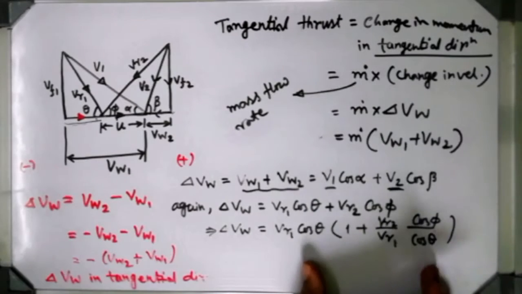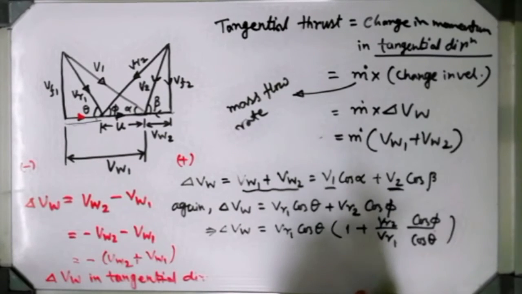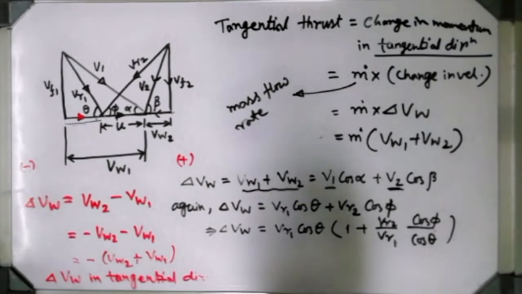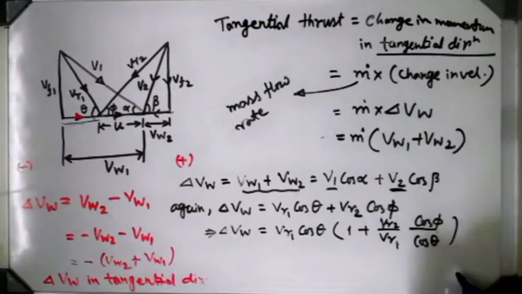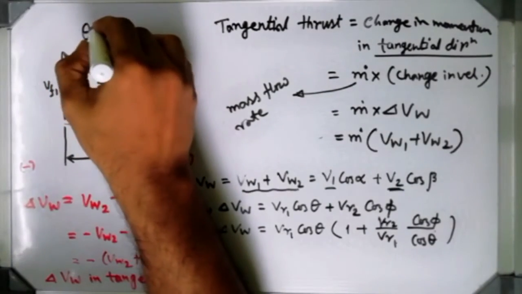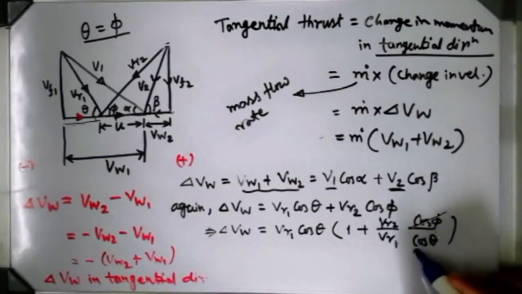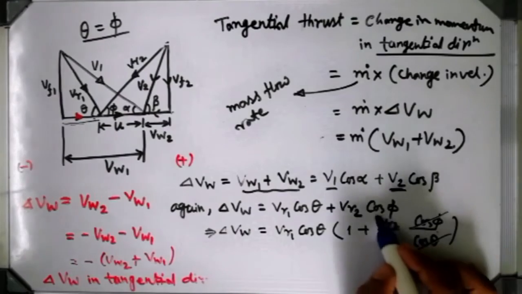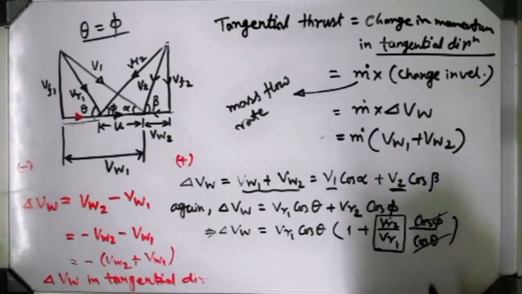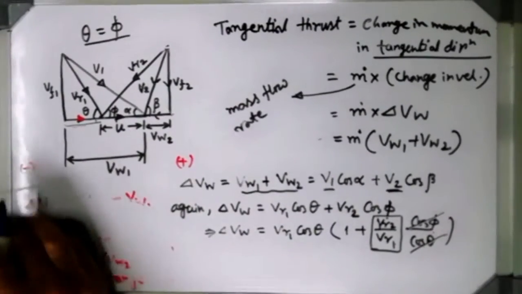So this equation will look like this. Why am I doing so? As I already mentioned, for symmetrical blading theta equals phi, so these terms will cancel each other, and this part VR2 by VR1 is a very important part.